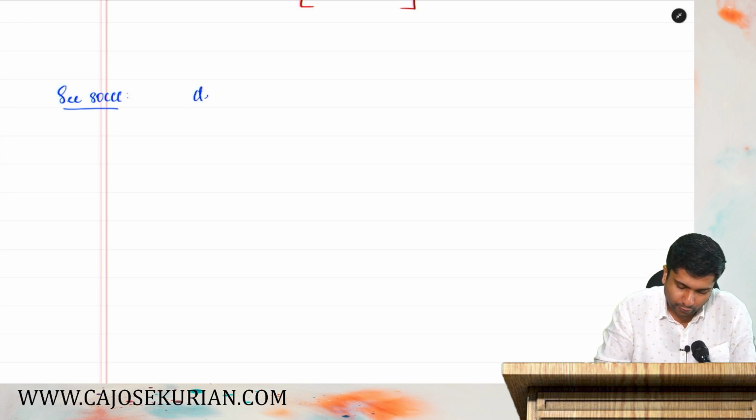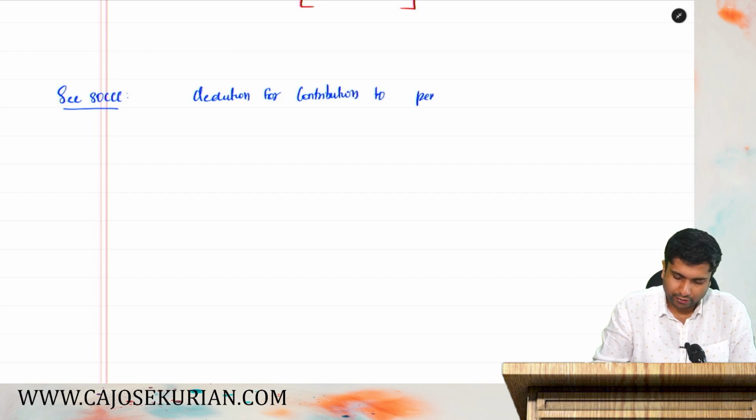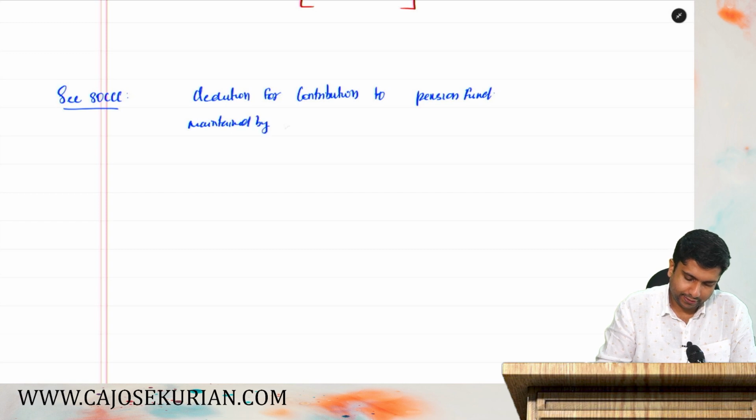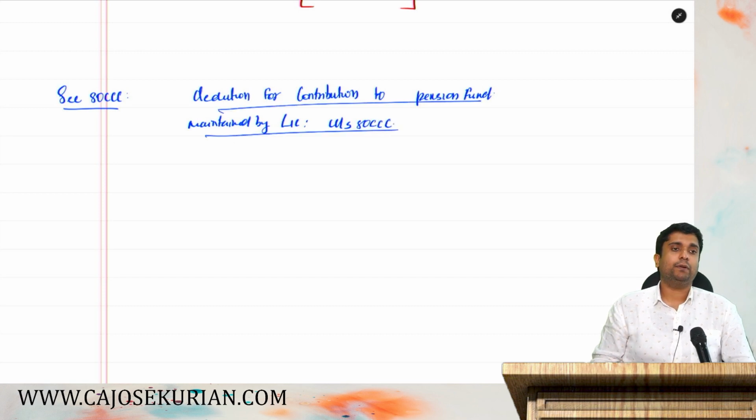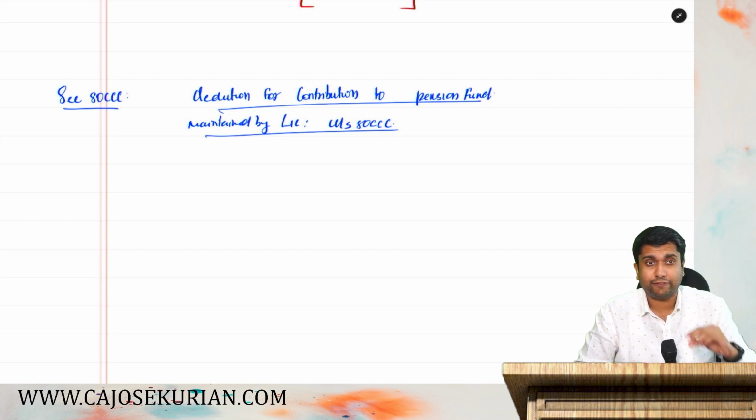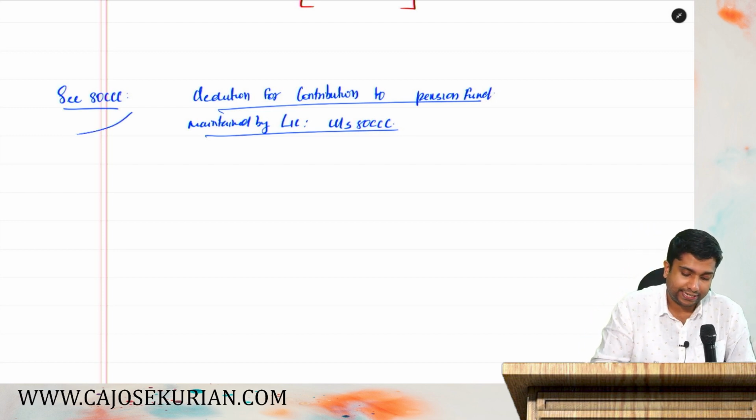That is deduction for contribution to pension fund maintained by LIC under section 80CCC. Say for example, you have a pension fund made by Life Insurance Corporation of India and you are contributing to that particular pension fund, then you will get a deduction for that contribution under 80CCC.